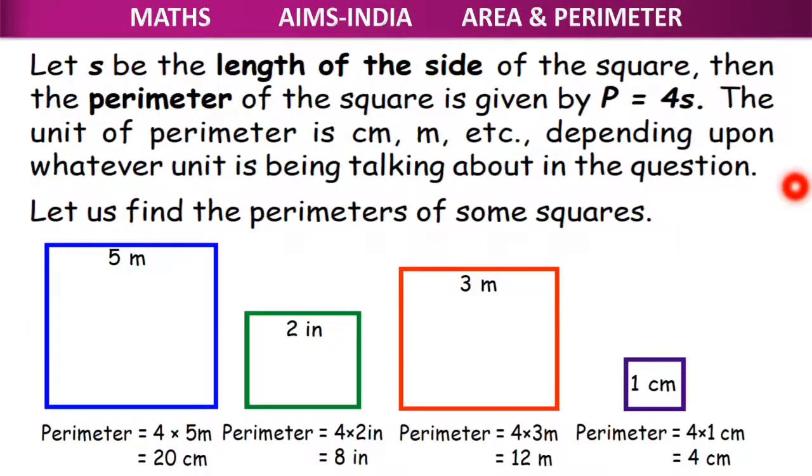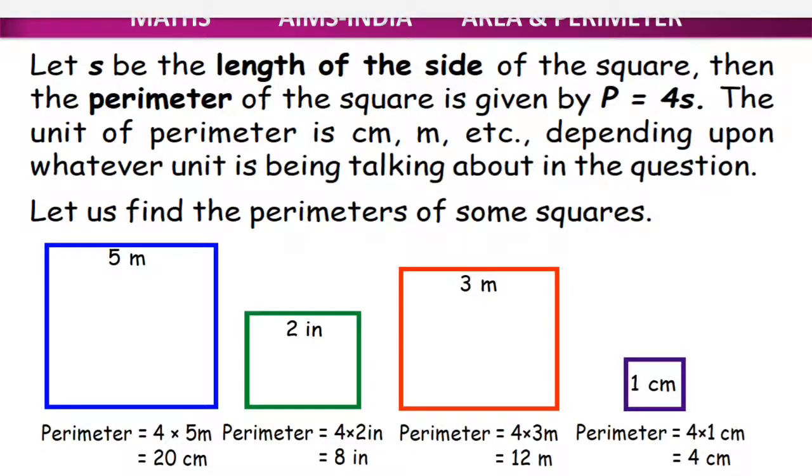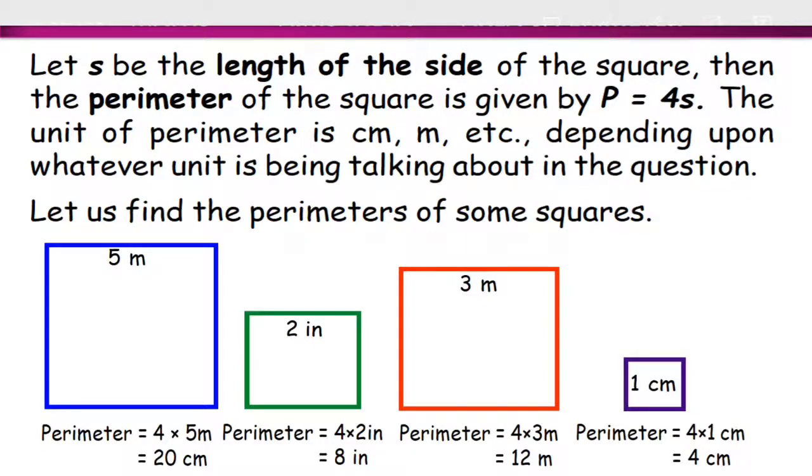Is this clear, children? Now let S be the length of the side of the square. Then the perimeter of the square is given by P is equal to 4 into S. Yes. Now the unit of perimeter is centimeter, meter, etc., depending upon whatever unit is being talked about in the question. Let us find out the perimeters of some squares.